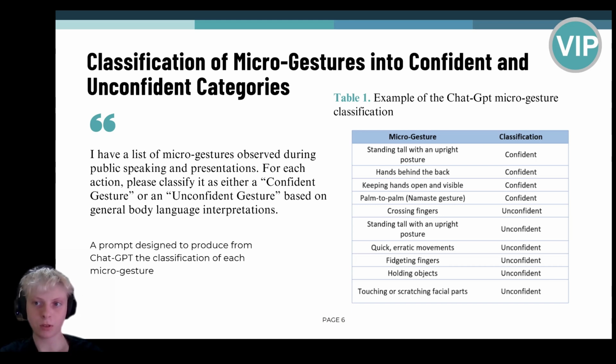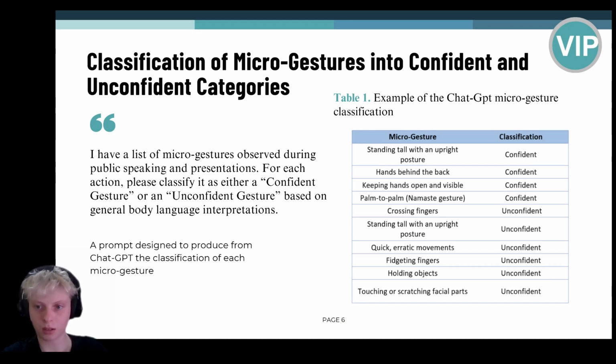The prompt that we used for the classification of each microgesture was: I have a list of microgestures observed during public speaking presentations. For each action, please classify it as either a confident gesture or an unconfident gesture based on general body language interpretations. On the table, you can see an example of the provided classification by ChatGPT.